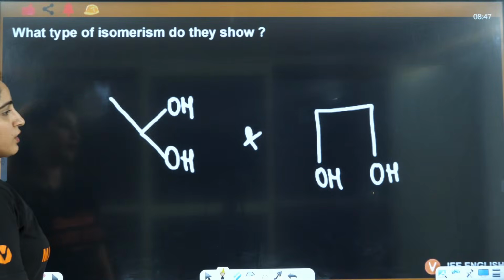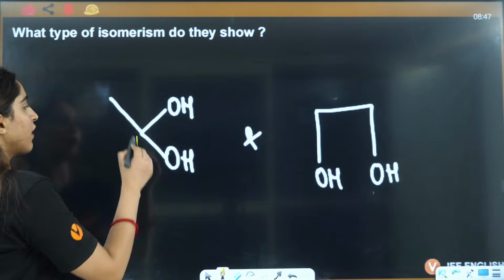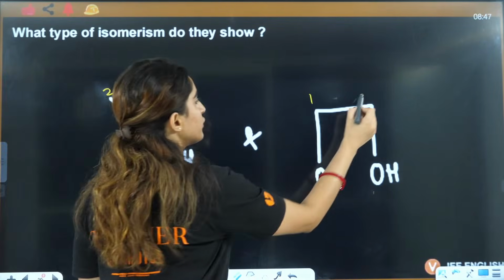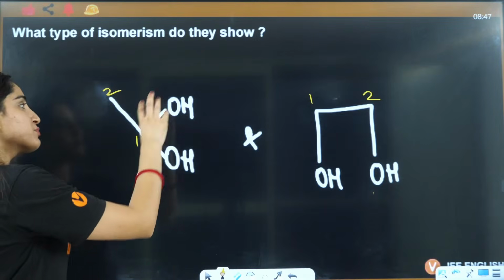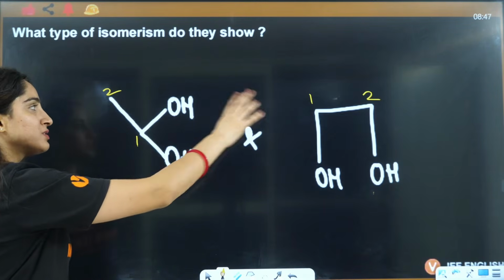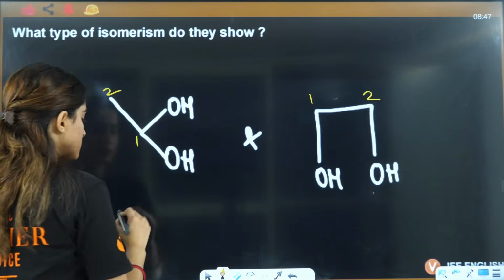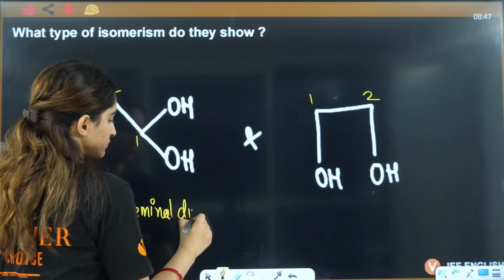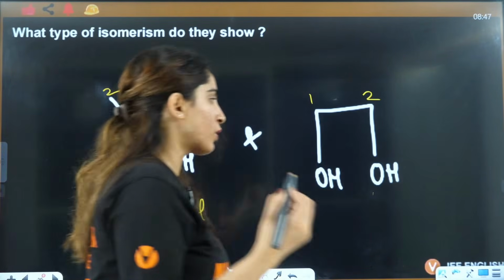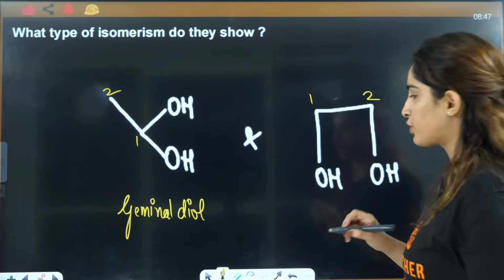Yes. So if you see here, this will be 1, 2. This will be 1, 2. But can I see molecular formula is same, parent chain is same, but the position of this OH group is not same. This is on one position, you have 2 OH, this is on 2, this is basically geminal diol. That we'll discuss further. What is geminal? When on the same carbon you have 2 OH.